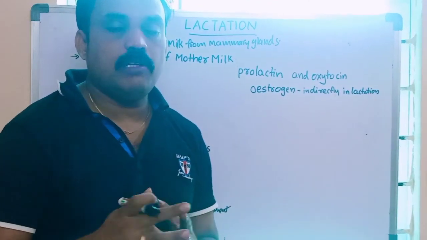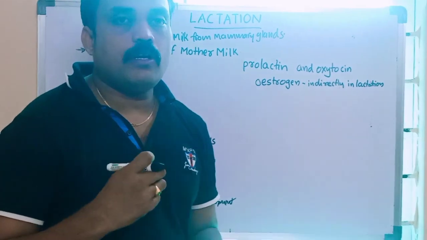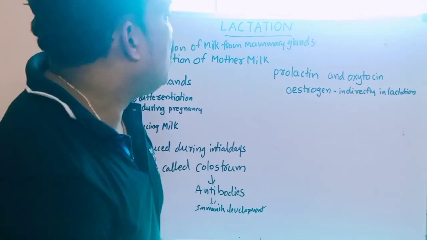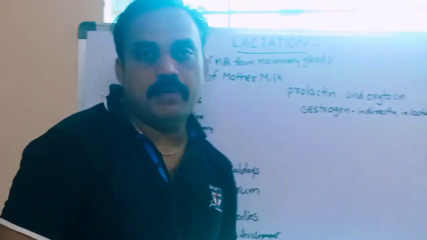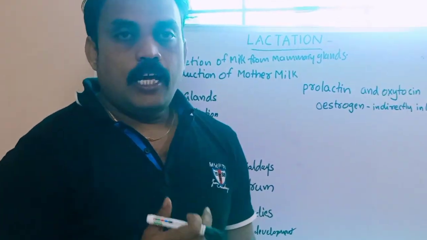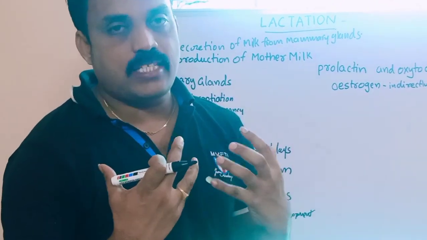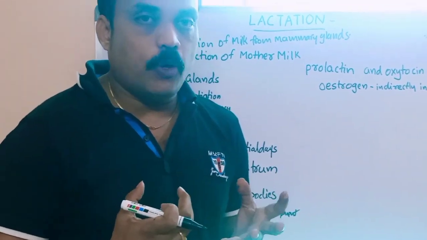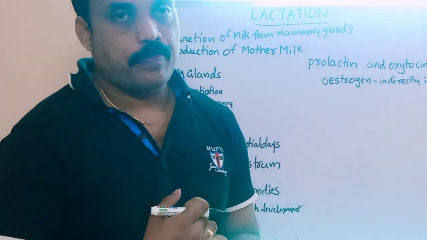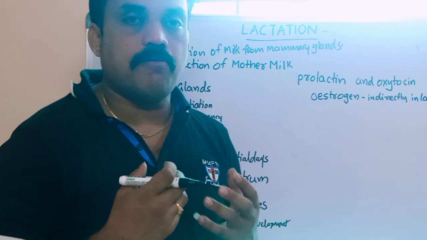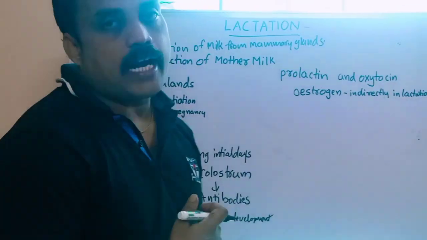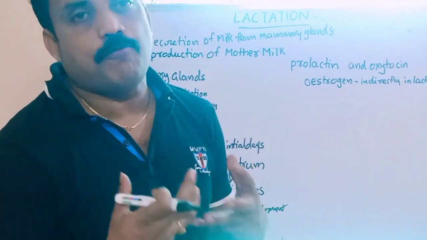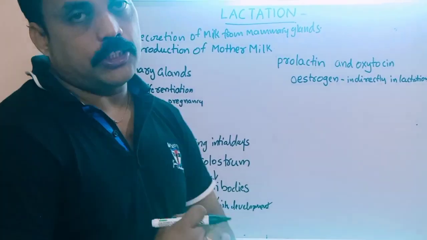After parturition, after delivery of the baby, lactation starts in the female. What does lactation mean? Production of milk. Simply, lactation means production and secretion of milk from the mammary glands. Especially during pregnancy, the breast size increases, and the mammary glands also differentiate and produce milk. This production or secretion of milk from mammary glands is called lactation. Very, very important: the meaning of lactation is production or secretion of milk from mammary glands.